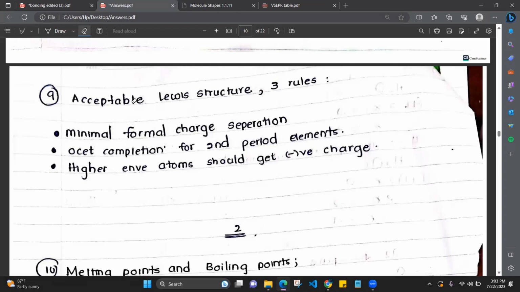They cannot exceed. Third period elements can exceed, no? So octet completion will already be there, no? So that is not a factor for third period elements, right? So higher electronegative atoms should get the negative charge. That is the next point for a Lewis structure to be accepted.